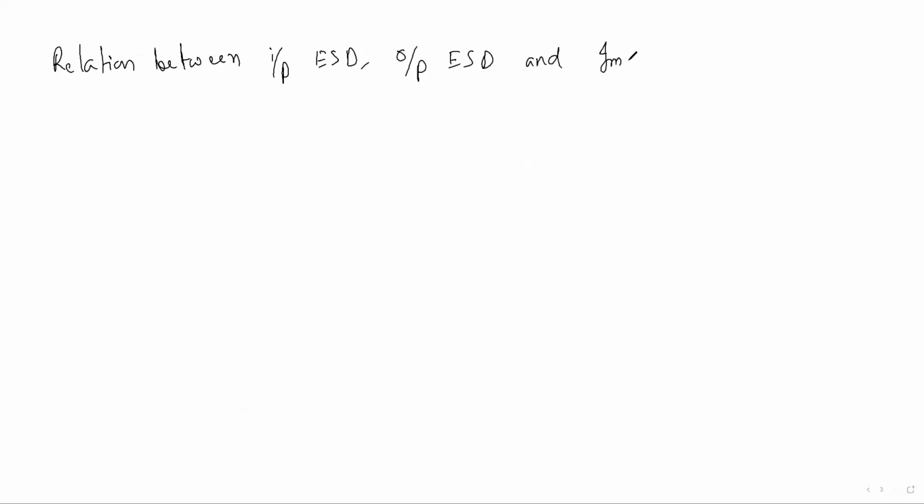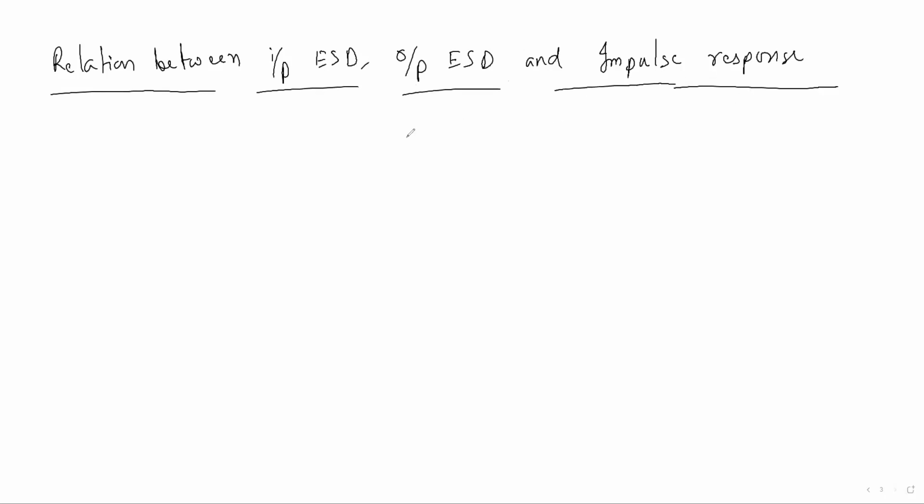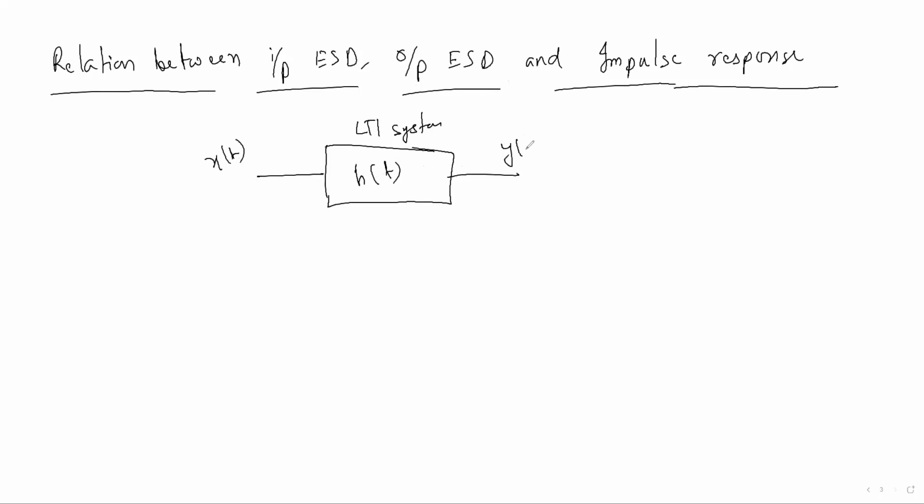These three terms come for an LTI system. For an LTI system, we know that if x of t is given as input and h of t is the impulse response, then the output will be y of t. In frequency domain they are represented as X of omega, H of omega, and Y of omega.